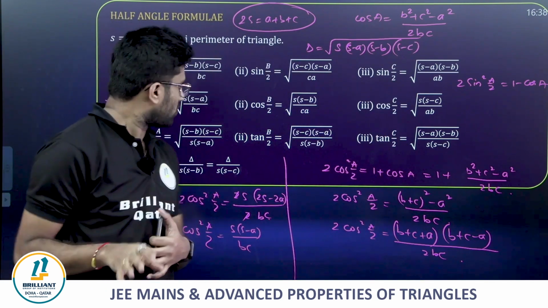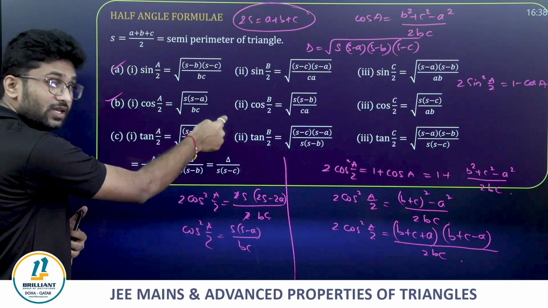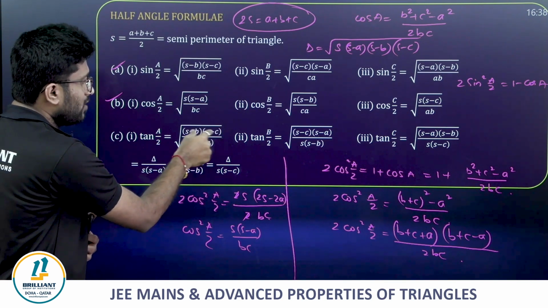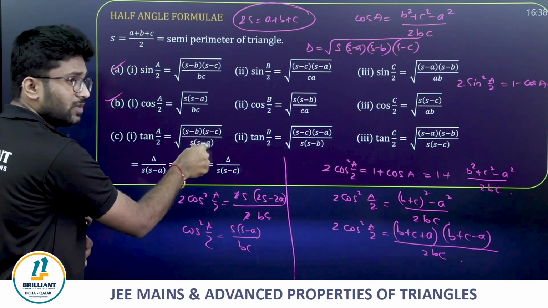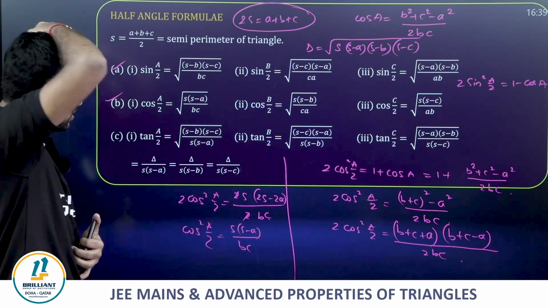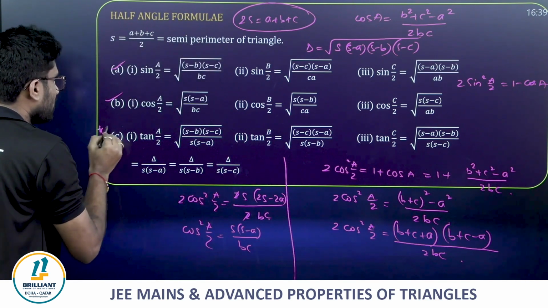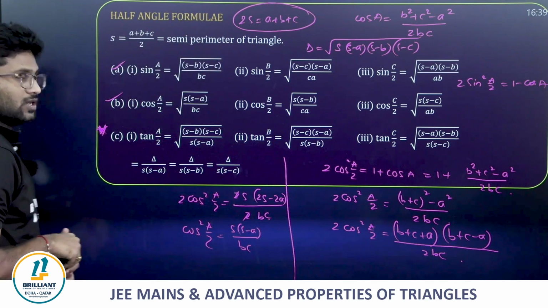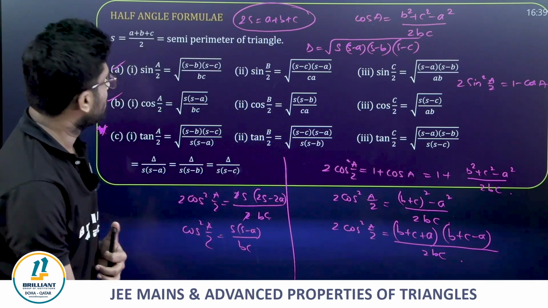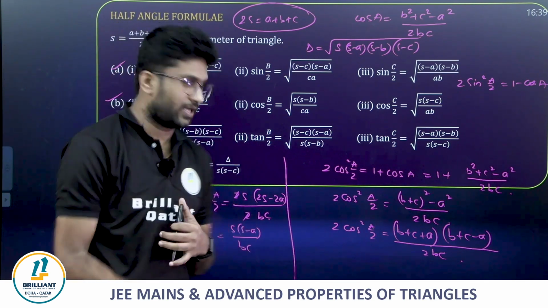Now if you multiply s into (s minus a) inside the roots, you get delta divided by s into (s minus a) whole square, the square root gets cancelled, and we get delta by s into (s minus a), delta by s into (s minus b). Remember this, friends. In terms of tan, we frequently come across root of (s minus b) into (s minus c) by s into (s minus a). Very important half angle formula.